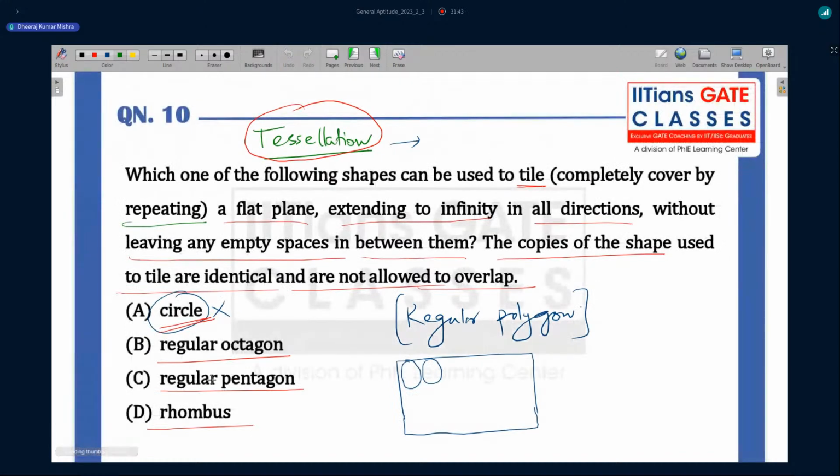Now you see here they have given a pentagon. If you divide 360 by 5, you will not get an integer, so this is not going to be the correct choice. This will also not be correct. A rhombus you can consider as a square only. So option D will be the correct one.